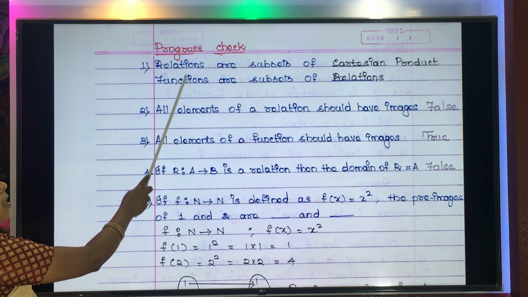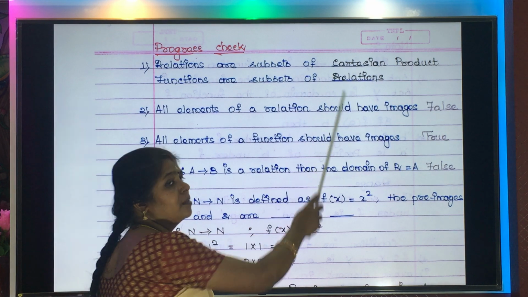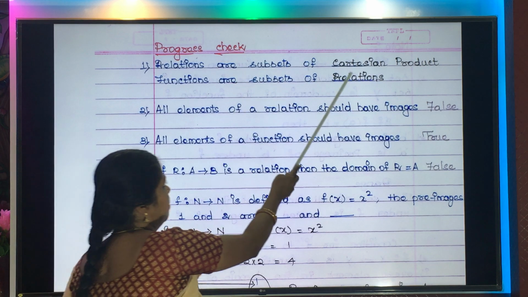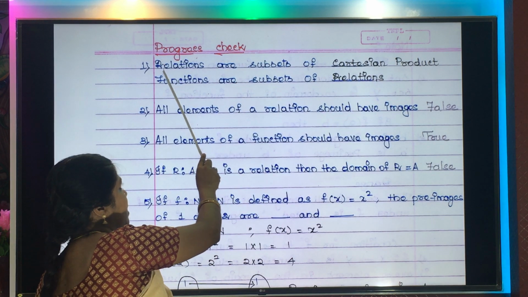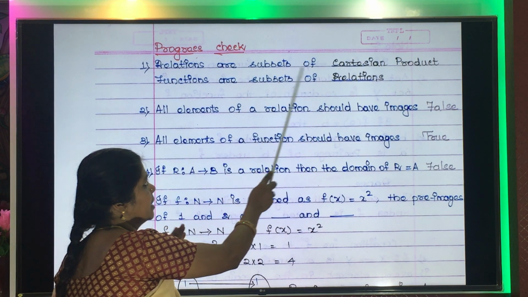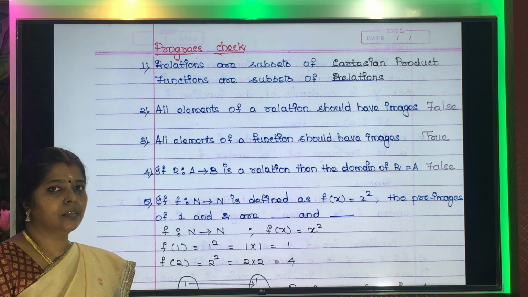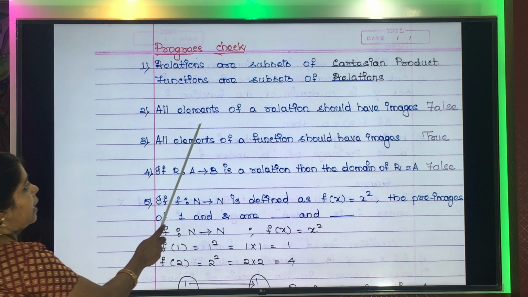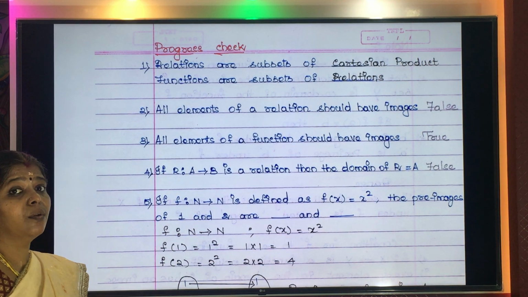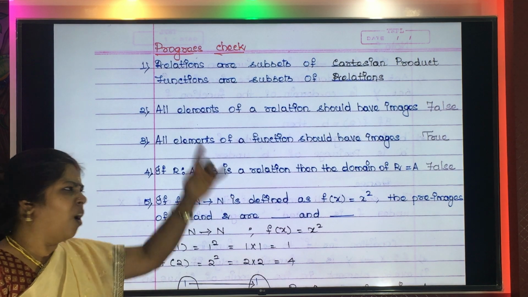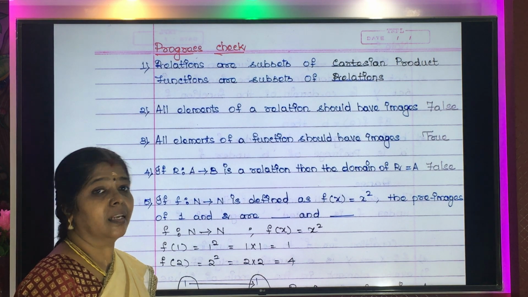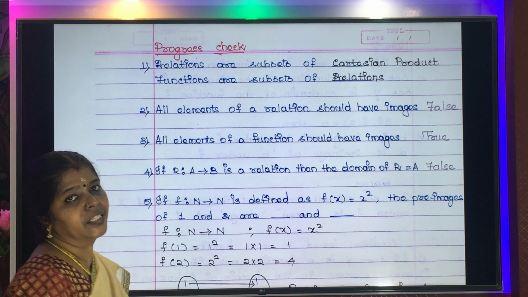What are functions? Functions are subsets of relations. Isn't it? Because from Cartesian product you are getting relation, from relation you are getting functions. So relations will become subsets of Cartesian product and functions will become subsets of relation. First one is okay. Next one. All elements of a relation should have images. If you go back to the examples of relation, you will understand. Not all elements of the first set will have an image in the second set. Even otherwise, that can be called a relation.